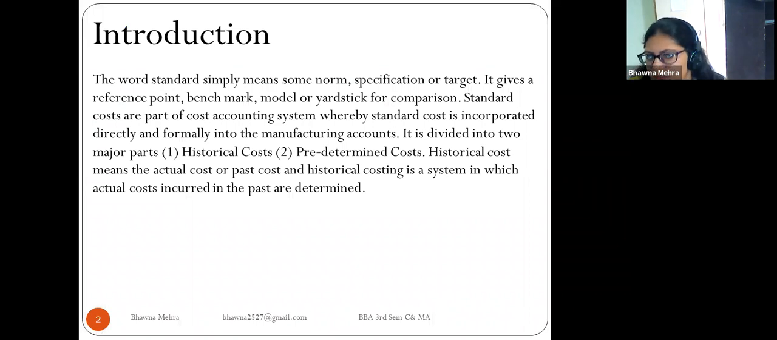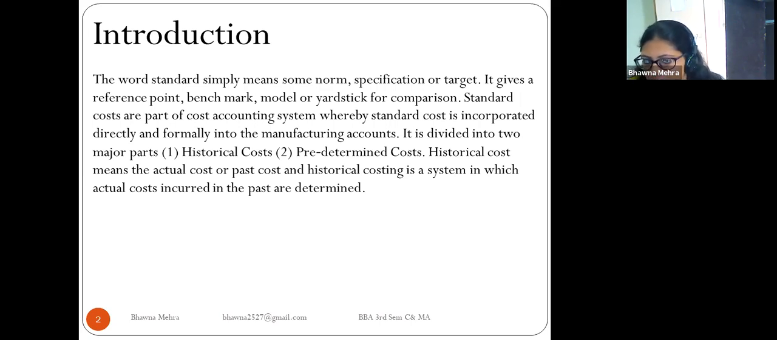The word standard simply means some norm, specification or target. It gives a reference point, benchmark, model or yardstick for comparison. Standard cost is part of the cost accounting system whereby standard cost is incorporated directly and formally into the manufacturing accounts. It is divided into two major parts. First is historical cost and second one is predetermined cost.